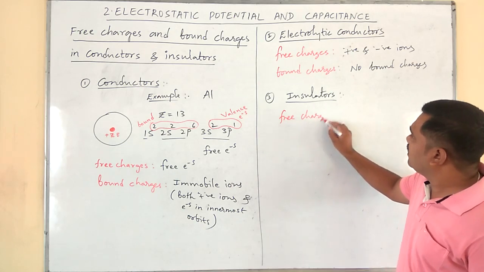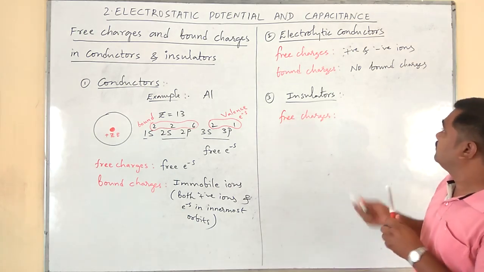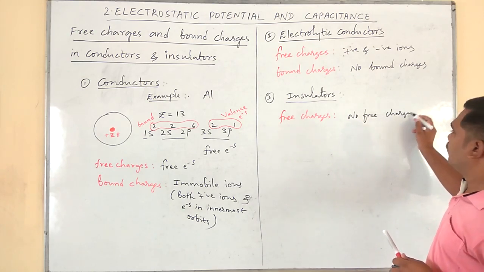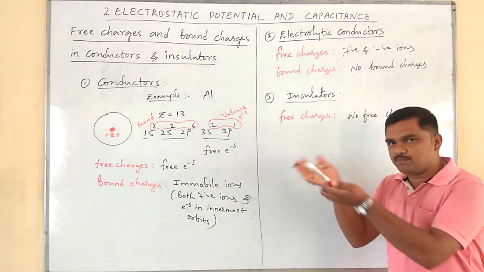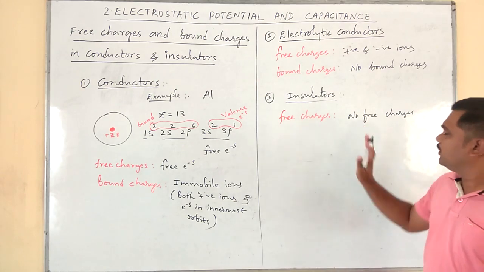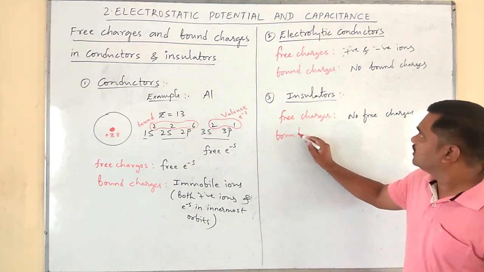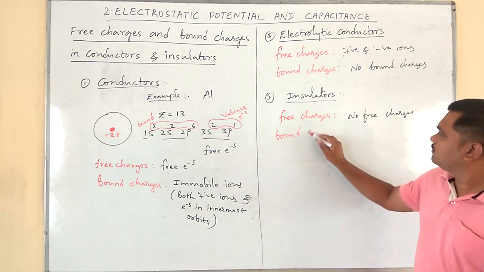Here, free charges are nil. No free charges. Once it gets free charges, it will become a conductor. Therefore, there will be no free charges. So then, which are the bound charges? Every charge is a bound charge here.